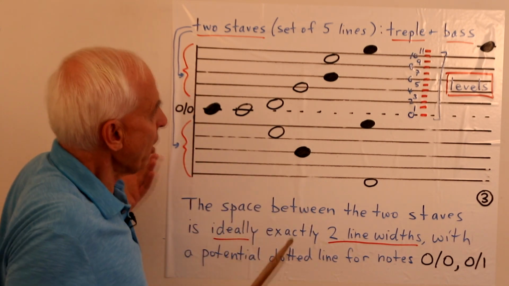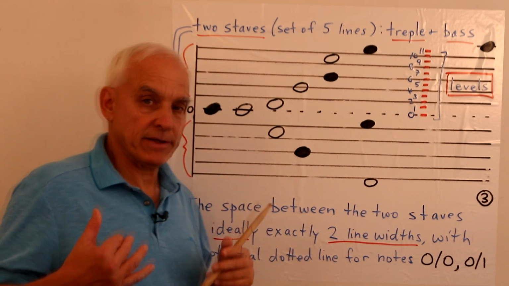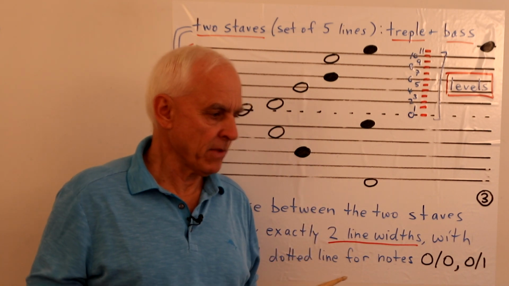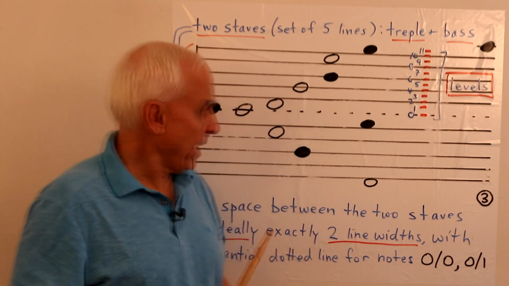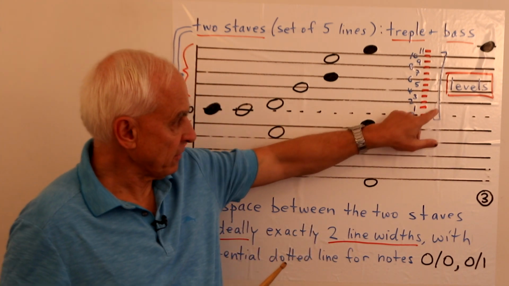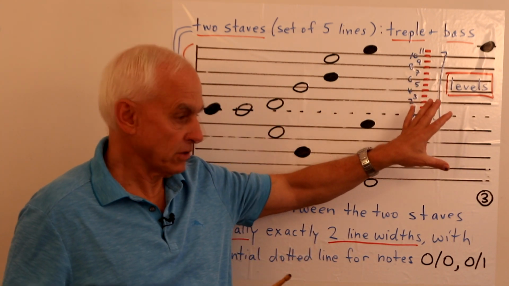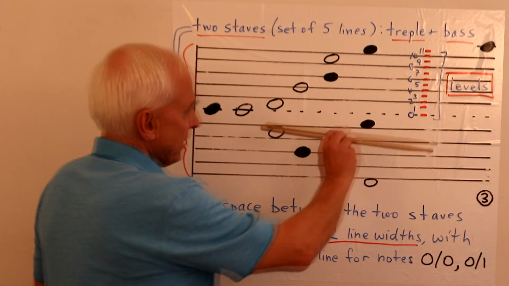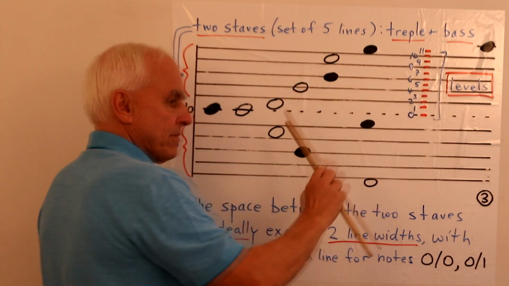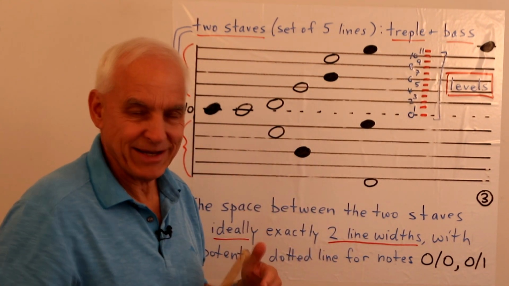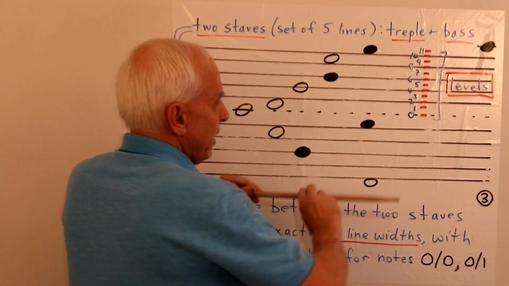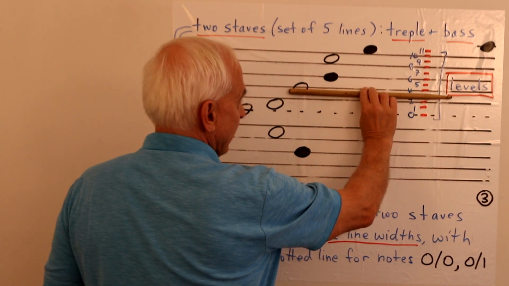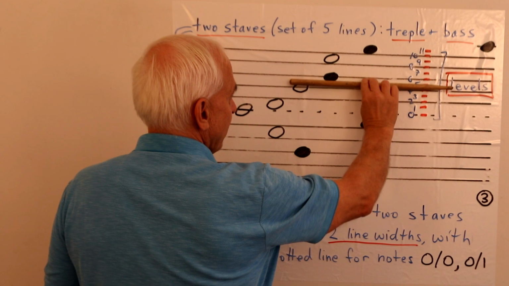Okay, so here are some notes. So let's navigate a little bit around here, see if we can sort of suss out where these notes are, even though we're not that experienced about it. And I want to especially introduce this idea of levels, which is very useful. So let me start with that. We want to get the idea that the various possible heights where a note can appear are the levels, okay? So that's a level. And then the space between them is also a level. Okay, then that's a level, et cetera, right?